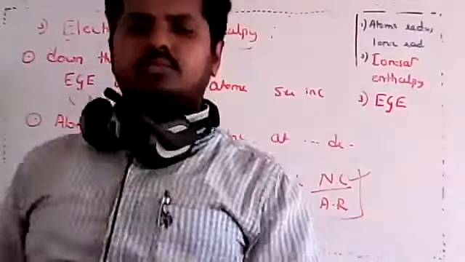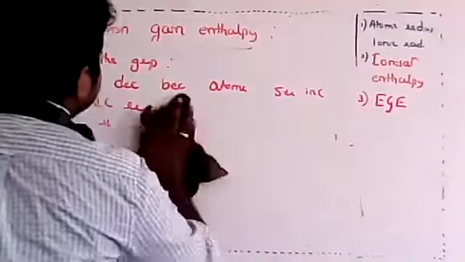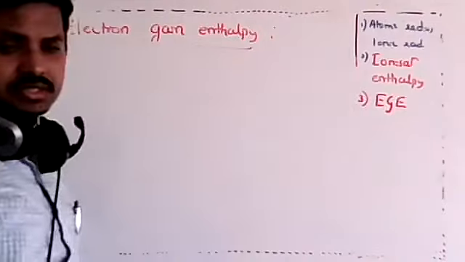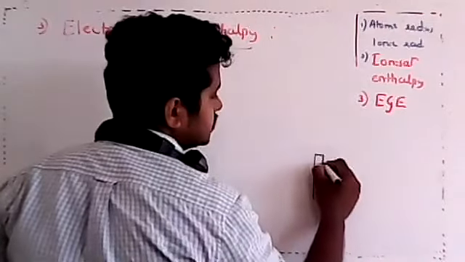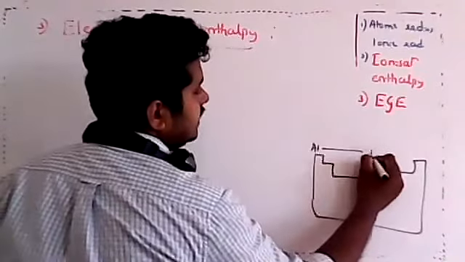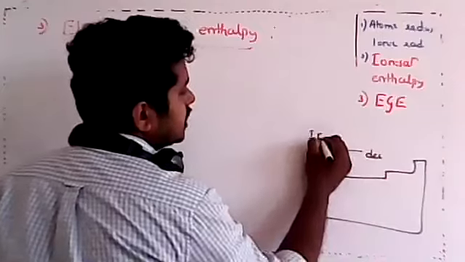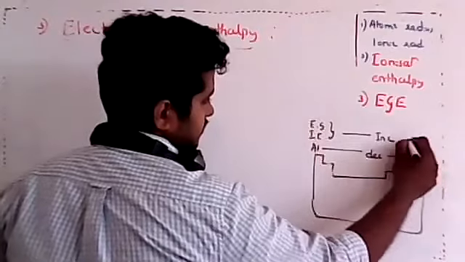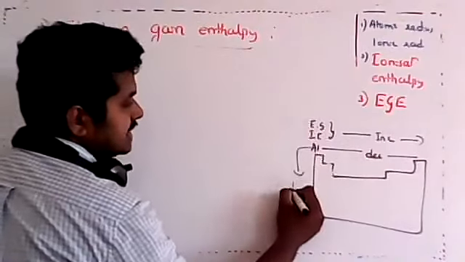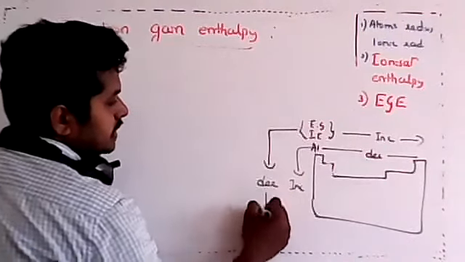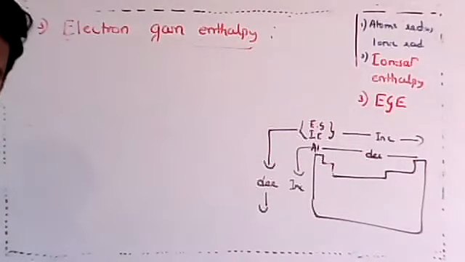I'm explaining a little quickly. The reason is it is just the same as ionization enthalpy. If I draw the periodic table again like this, atomic size decreases along the period, therefore ionization enthalpy and electron gain enthalpy both increase. Got it? Down the group, atomic size increases, whereas these two, electron gain enthalpy and ionization enthalpy, decrease. Is that clear, my dear students? So this is related to electron gain enthalpy.